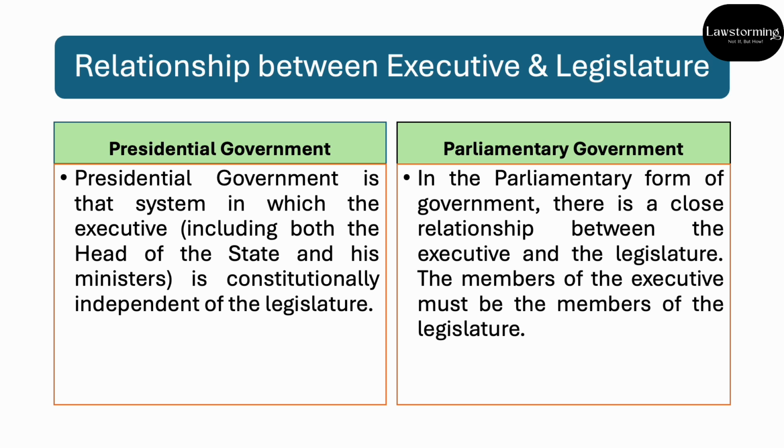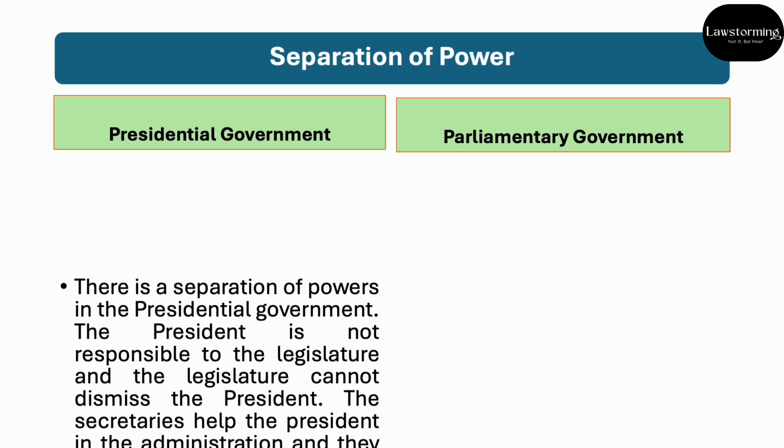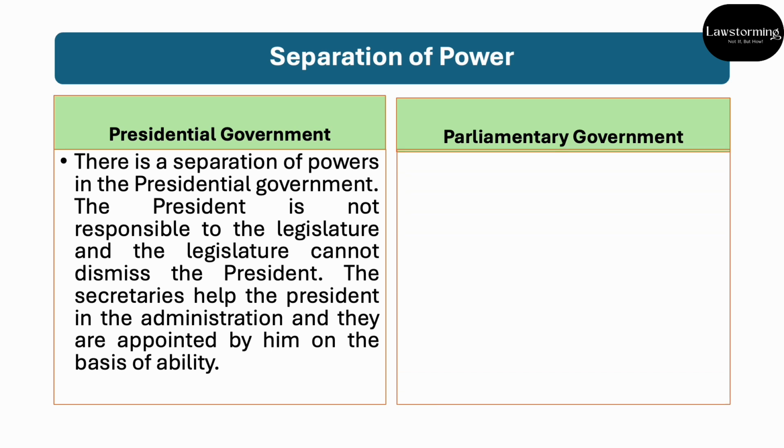The third distinction is with respect to the separation of power. So in presidential government, there is a strict separation of power. The president is not responsible to the legislature and legislature cannot dismiss the president. The secretaries help the president in the administration and they are appointed by him on the basis of ability. So there's no role of legislature in appointment of secretaries also. So the president is completely independent of the legislature.